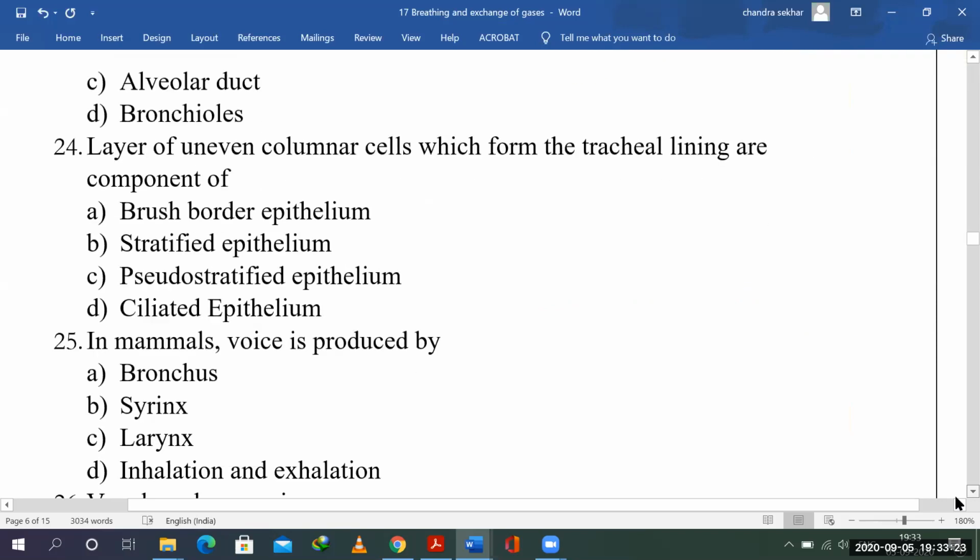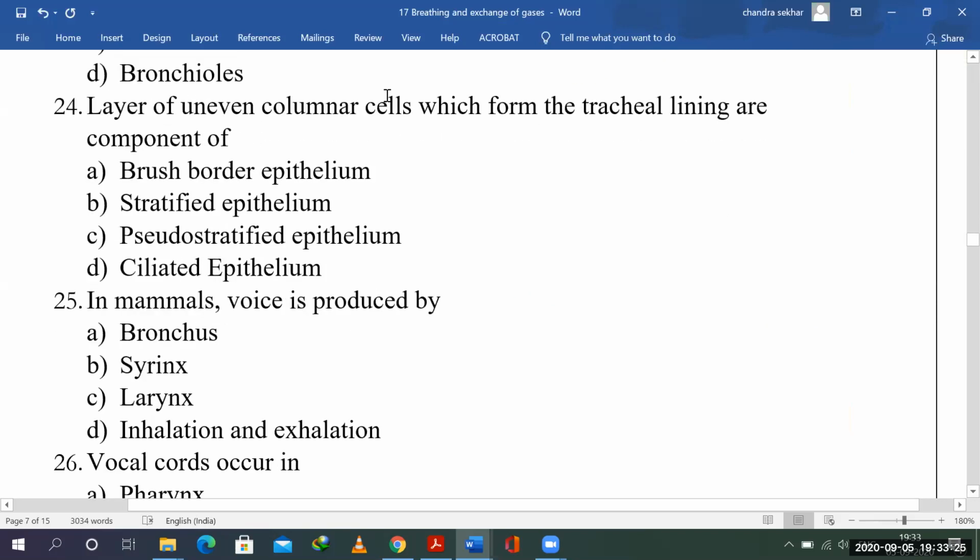Now, the layer of uneven columnar cells which form the tracheal lining are a component of... So they said uneven columnar cells. What are uneven columnar cells? You have the pseudostratified, right? We have simple epithelium: simple squamous, then cuboidal, then columnar, where all the cells are of the same shape and size.